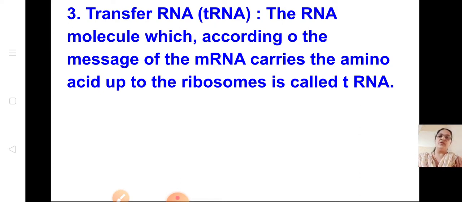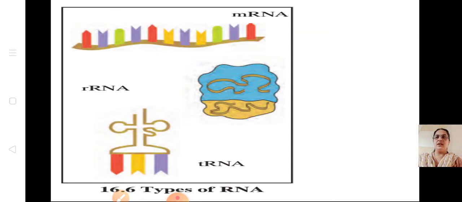This is just for your information, what mRNA, rRNA and tRNA are, which was there in your 9th standard textbook. I am just revising this because in the further concepts you will be learning more about all these RNAs. See here, this is mRNA. It is only a single strand, one strand from the double helix that forms the mRNA. And you can see the tRNA.